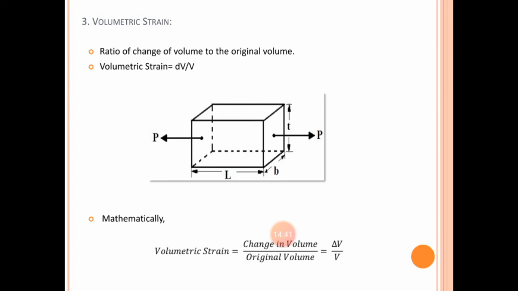There is a deformation, and it is a deformation of volume, not of length, width or height. So ultimately, if you measure the deformation of volume and divide it by the original volume, then you will have volumetric strain. Mathematically, volumetric strain is defined as the change in volume upon original volume.